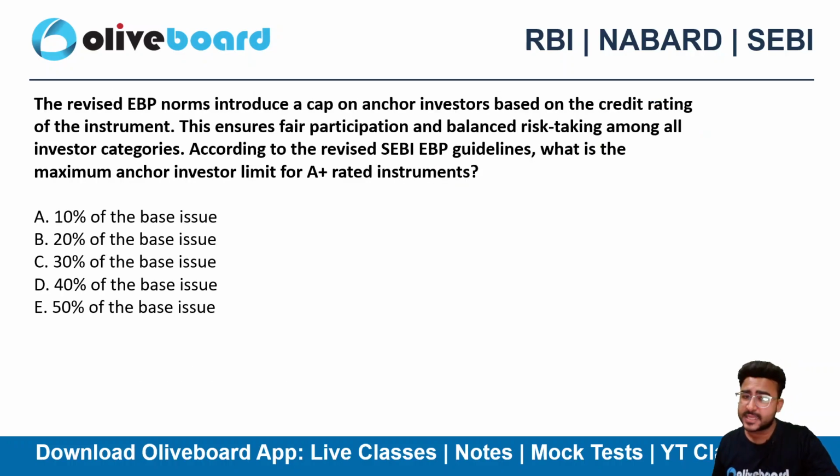Okay. Next is, the revised EBP norms include a cap on the anchor investors based on the credit rating of the instrument. This ensures fair participation and balanced risk taking among all the investor categories. According to the revised SEBI EBP guidelines, what is the maximum anchor investor limit for an A+ rated instrument?